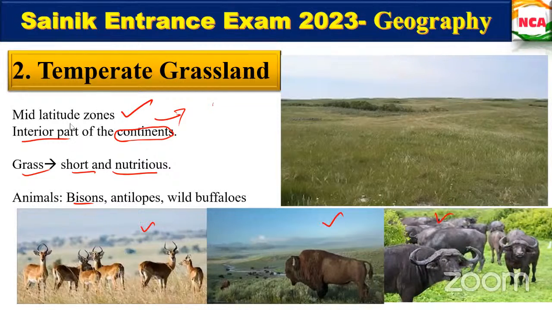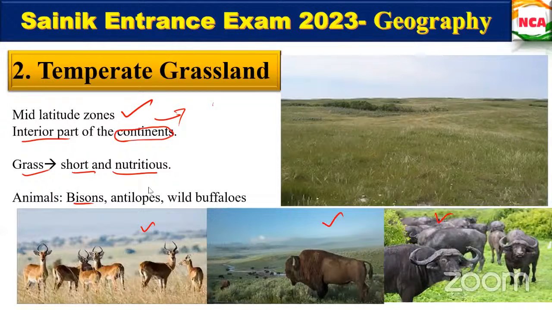Temperate grasslands are in the mid-latitude zones and in the interior part of the continents. The animals present here are bison, antelopes, and wild buffaloes. Fine.